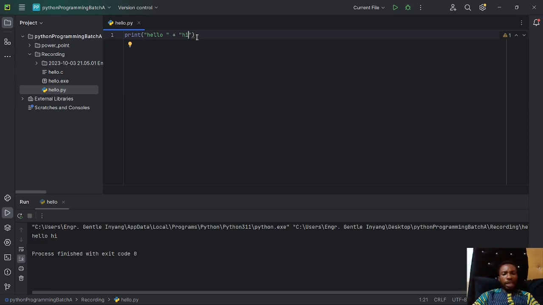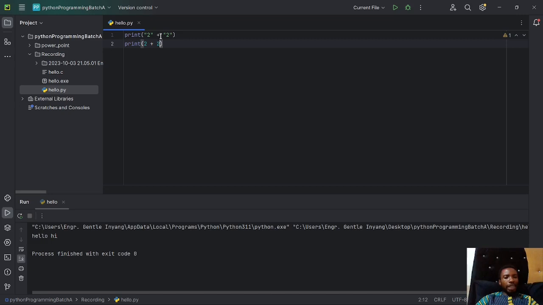The next thing is, let's say I have something like this, print 2, and then I have here plus 2. What do you think that will give us? And I also have something like print the string 2 and plus the string 2. Now this is actually a string, it's not a number.